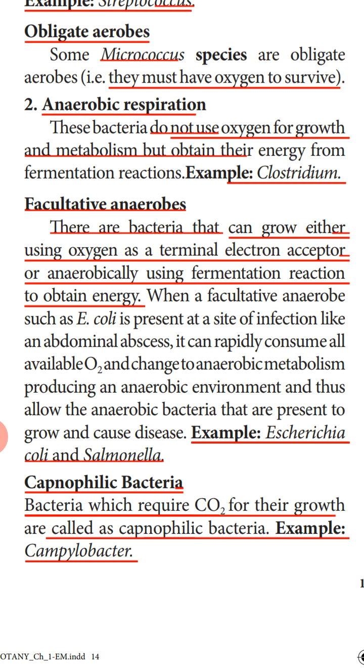So this Escherichia coli in the intestine, in the presence of oxygen, will live as an aerobe. They will utilize all the oxygen available there, grow and increase their population. Then, by utilizing the oxygen, a condition arises where there is a lack of oxygen. At that time, this E. coli will live as an anaerobe. That is, in the absence of oxygen, they will grow and cause the disease. Another example of a facultative anaerobe is Salmonella typhi.